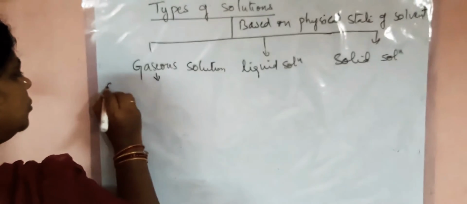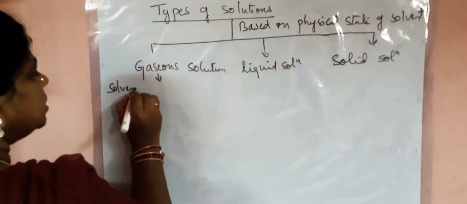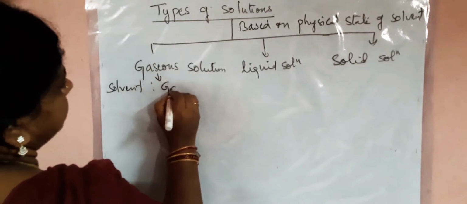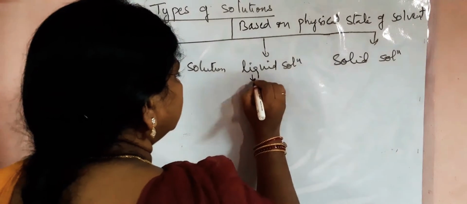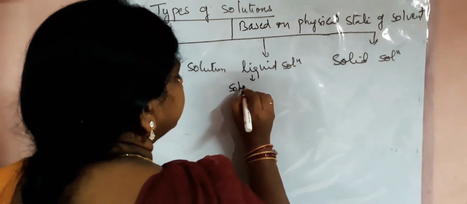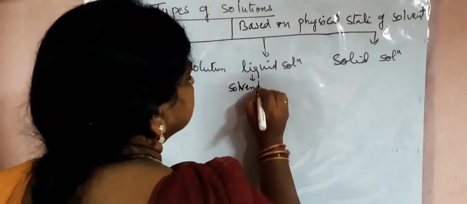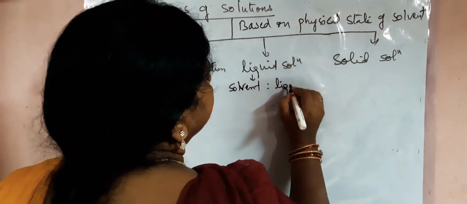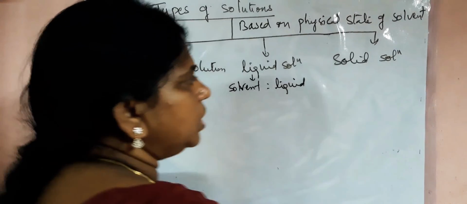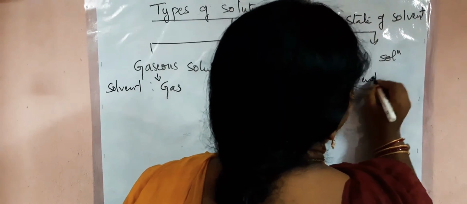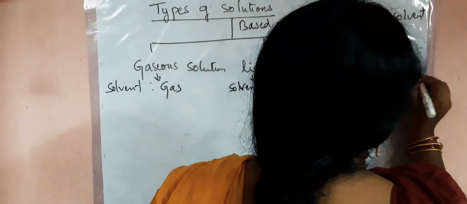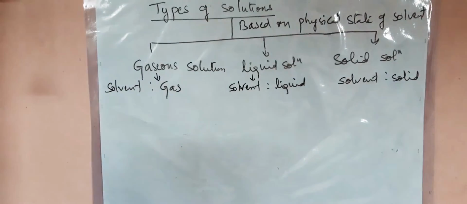In gaseous solution, solvent is always a gas. Whereas in liquid solutions, your solvent is liquid. Whereas in solid solution, your solvent is solid. The solvent is solid.